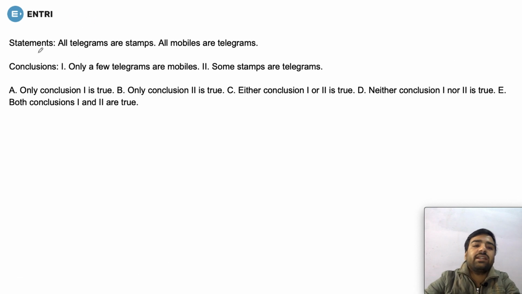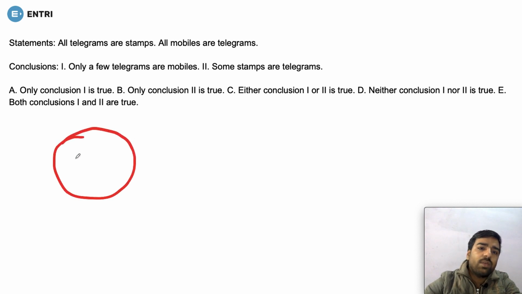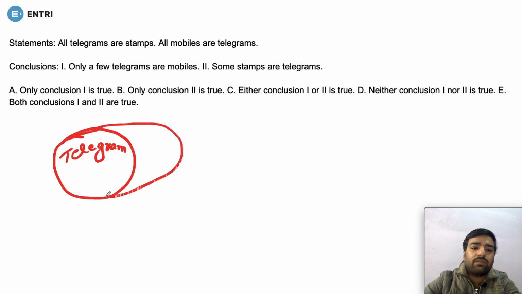The next question is saying that here the statement given is all the telegrams are stems. Since they are saying that all the telegrams are stems, first we can make a Venn diagram which will be representing a telegram, and then they are saying that all the telegrams are stems. This means the bigger part of it would be consisting of stem. So stem is full and a part of that is a telegram. Then they are saying that all mobiles are telegram. So this can be the part which may be representing mobile.